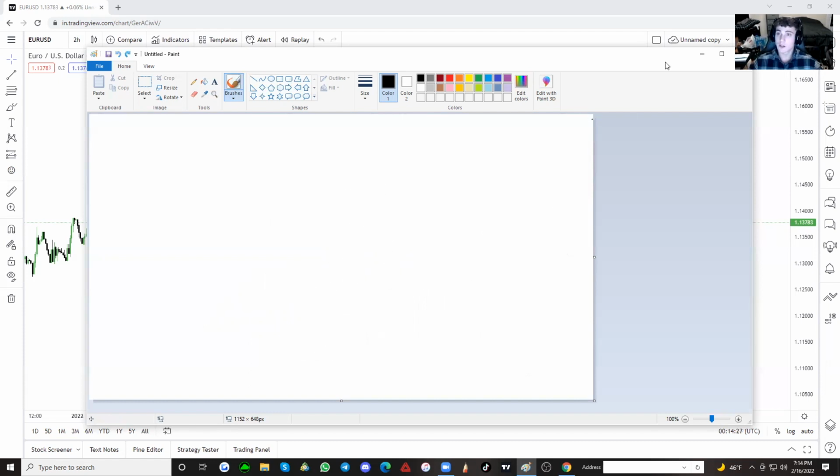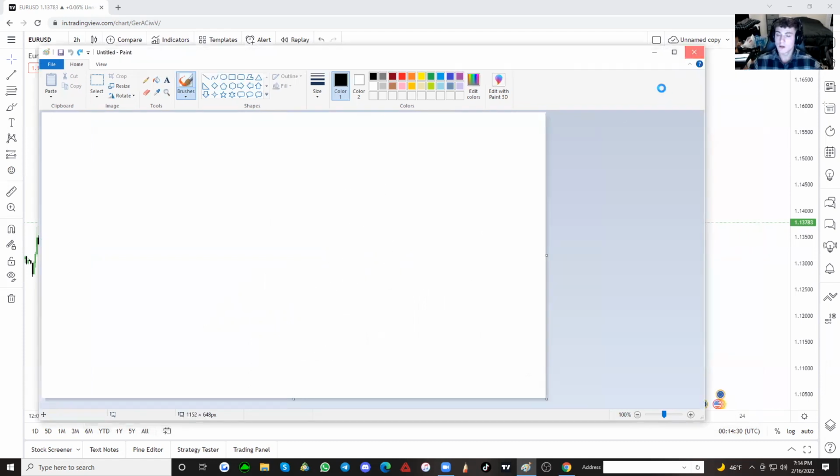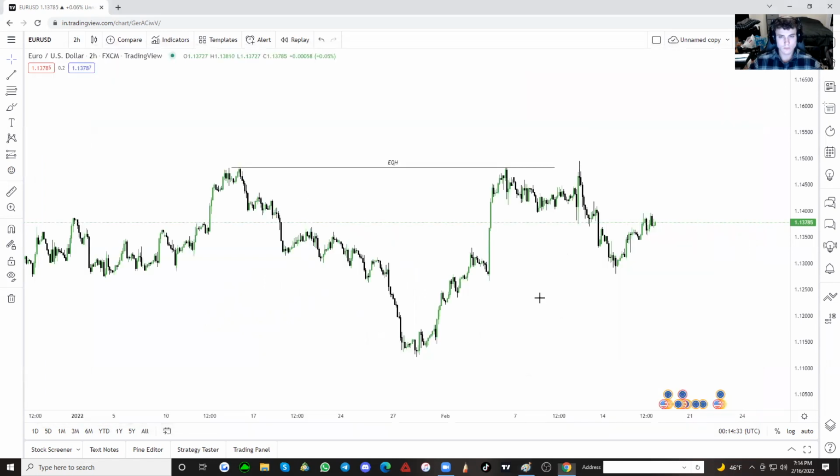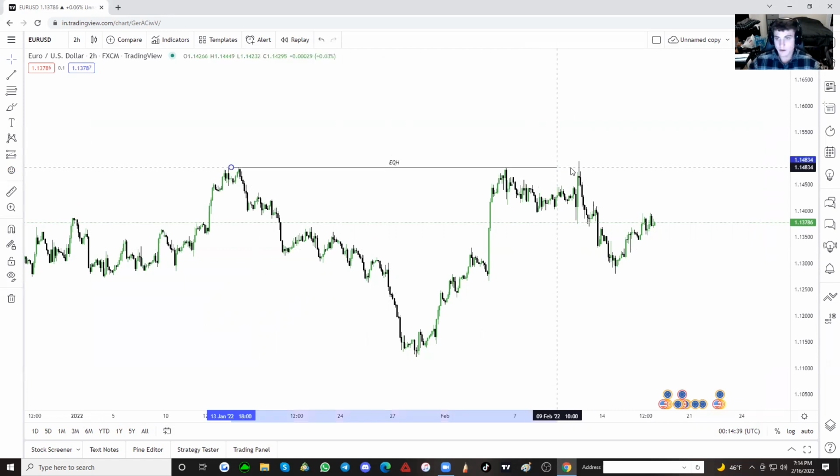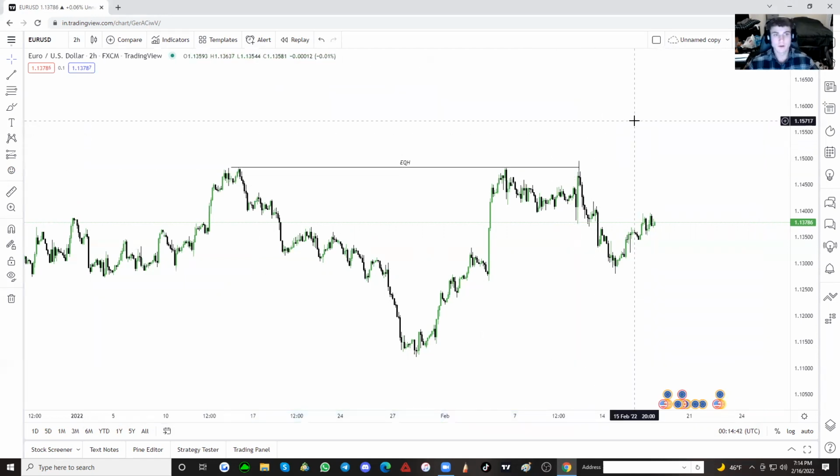Now let's just look at a live example and then wrap this up. We can obviously see here that we have equal highs. Again, what happens to these equal highs? They are taken. This is just a live market on USD.